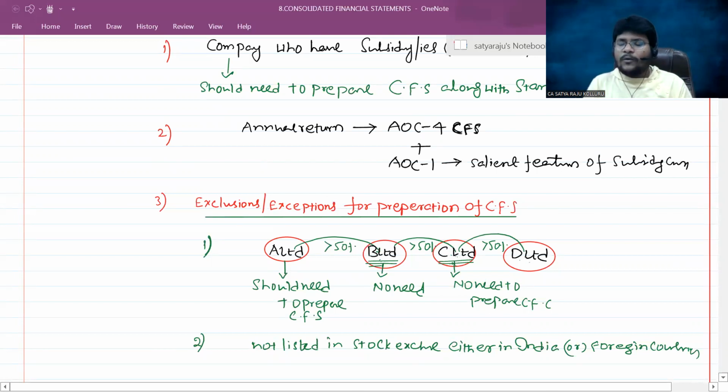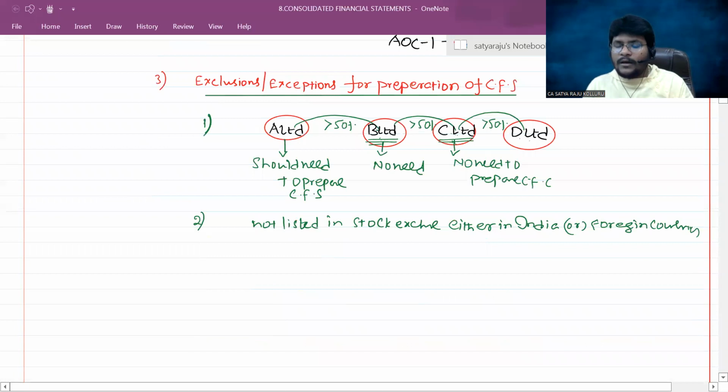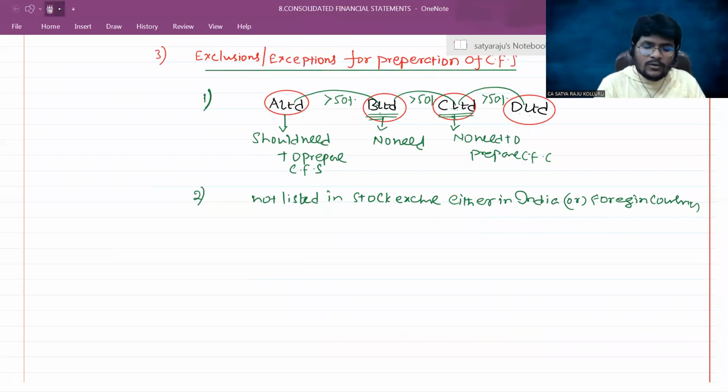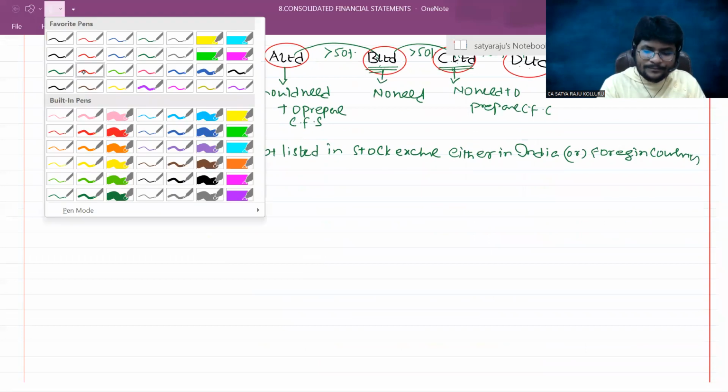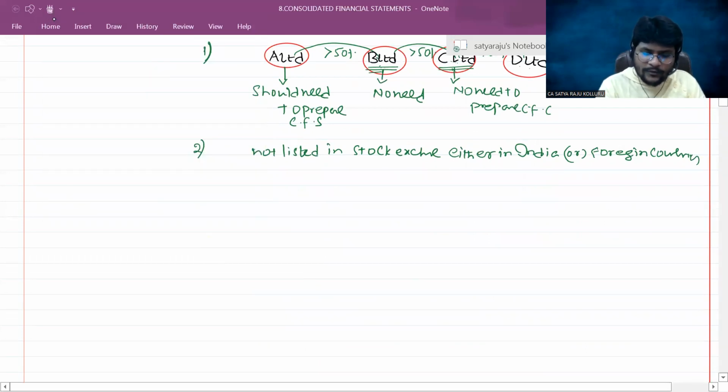Whenever a company wants to prepare CFS, either on the basis of mandatory requirement or voluntary requirement, they need to comply with the respective provisions as per accounting standards. Please concentrate. Now I'm explaining the provisions of accounting standards.